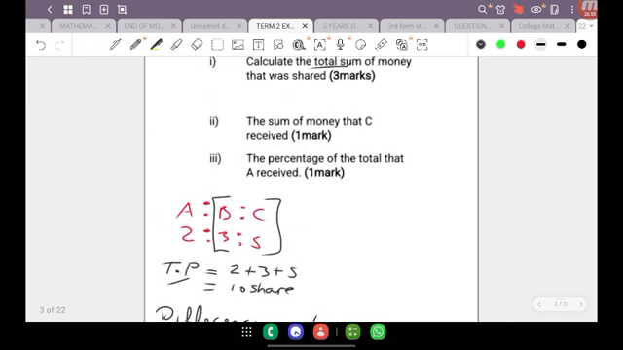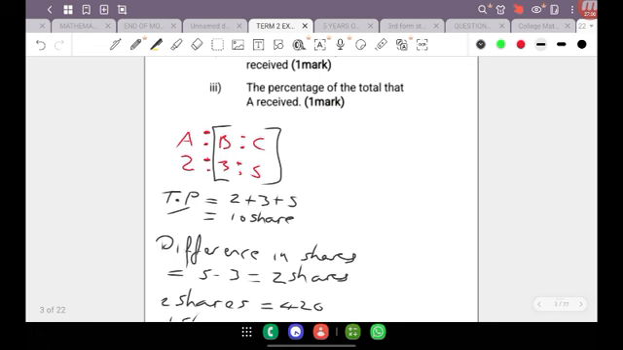Now if we move to part 2 here, they're asking us for the sum of money that C received. Now we already can confirm that C got 5 shares, and we already know that 1 share is 210. So it's very easy to write down that C's share is equal to 5 multiplied by 210, which in this case is going to be 1,050.